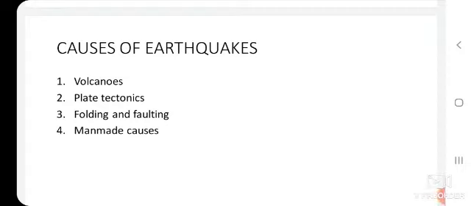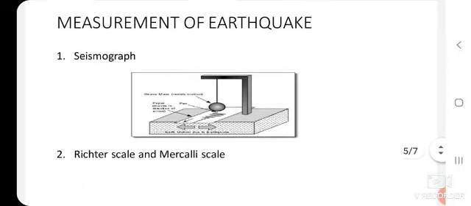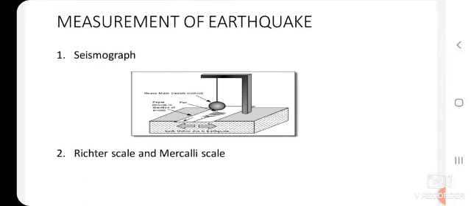Okay, children, now let us move forward and learn about how earthquakes are measured, the measurement of earthquakes. There are some instruments with which earthquakes are measured. Okay, children. So the seismograph is the most important instrument used to measure earthquakes. The direction of the movement of the waves and their passage at a particular point is recorded by the instrument called the seismograph.